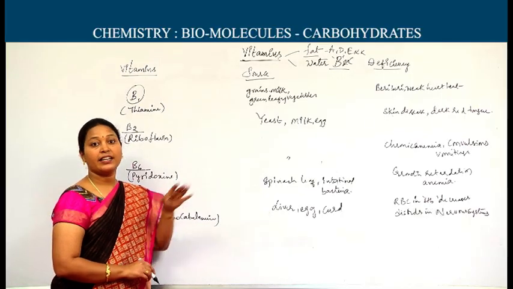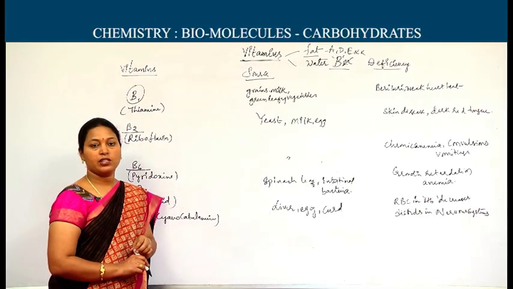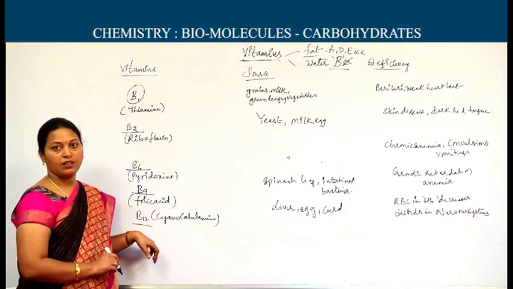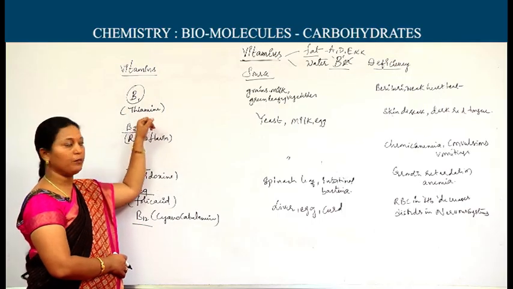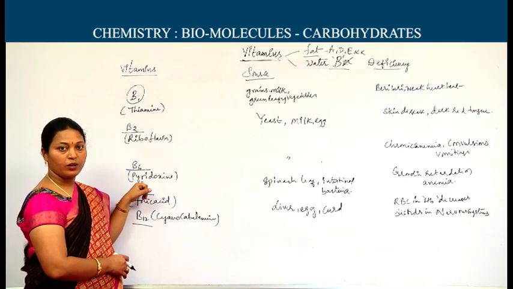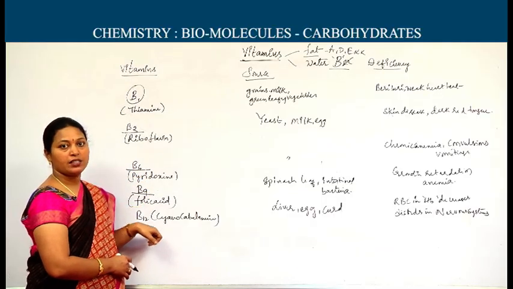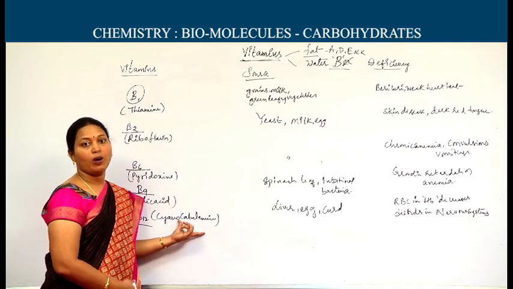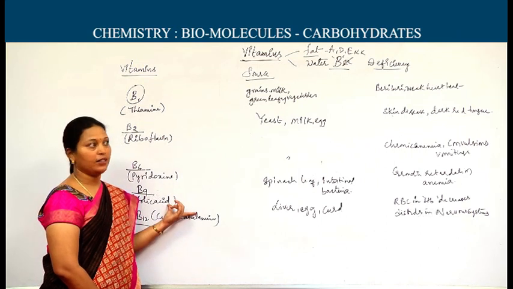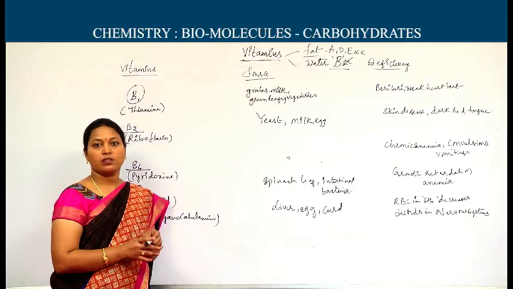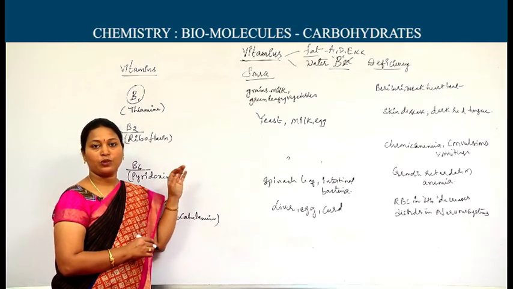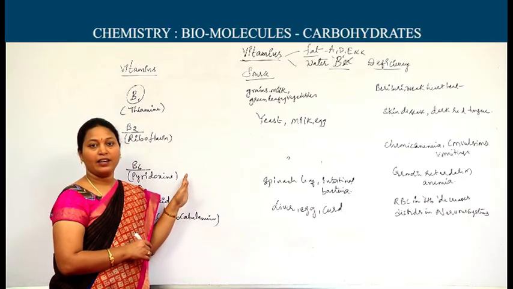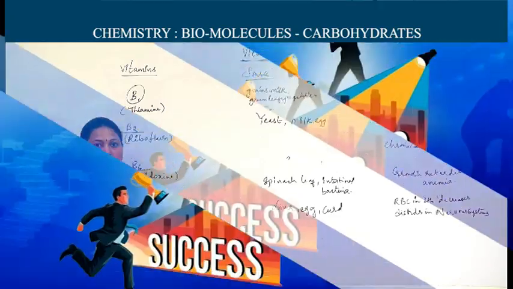Deficiency: the percentage of RBC decreases in the blood, pernicious anemia comes, and nervous system disorders may be observed due to the deficiency of B12. One should be familiar with the chemical names: B1 thiamine, B2 riboflavin, B6 pyridoxine, B9 folic acid, B12 cyanocobalamin. In cyanocobalamin, the metal ion present is cobalt ion, that is also an important aspect. After observing these many sources, especially those who are preparing for exams should eat green leafy vegetables, eggs and milk, and avoid the deficiency diseases due to vitamins.